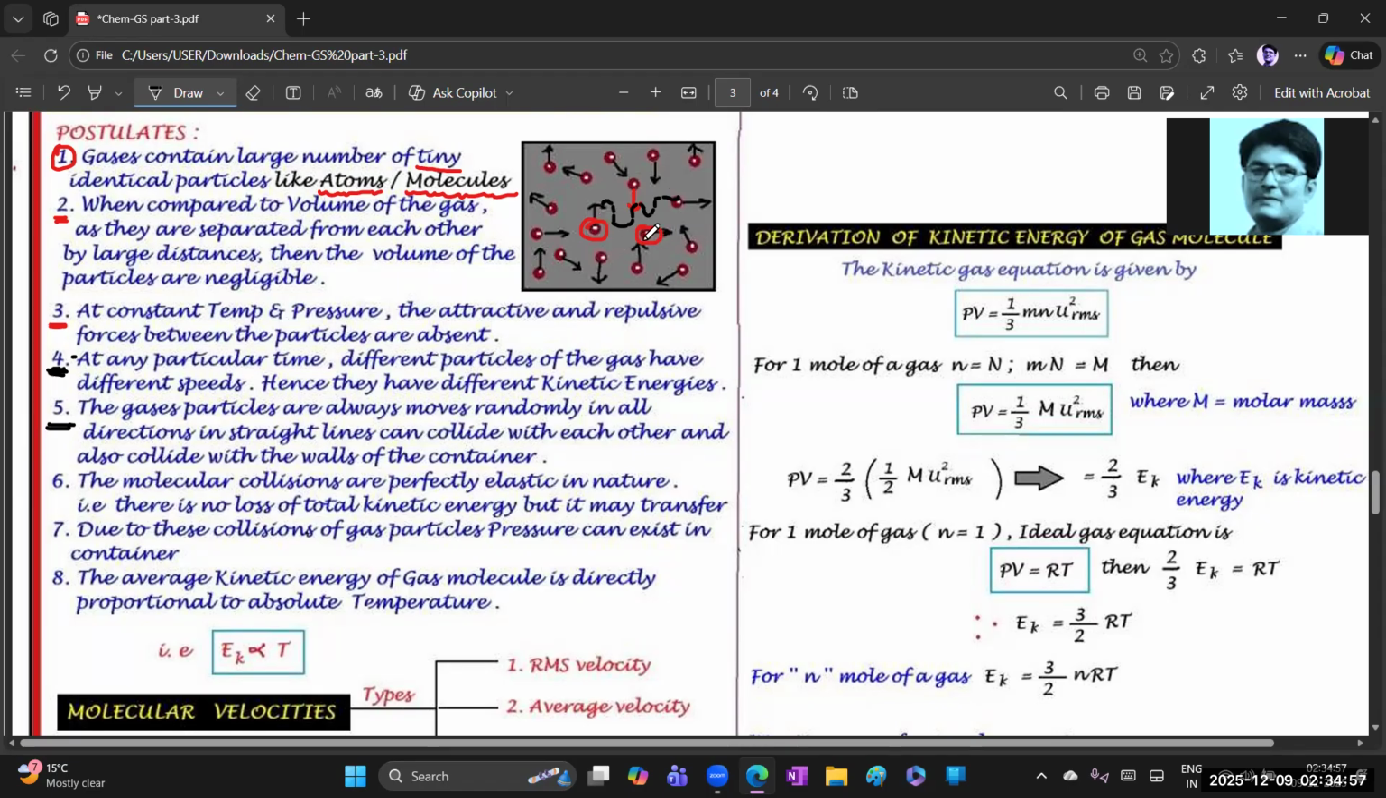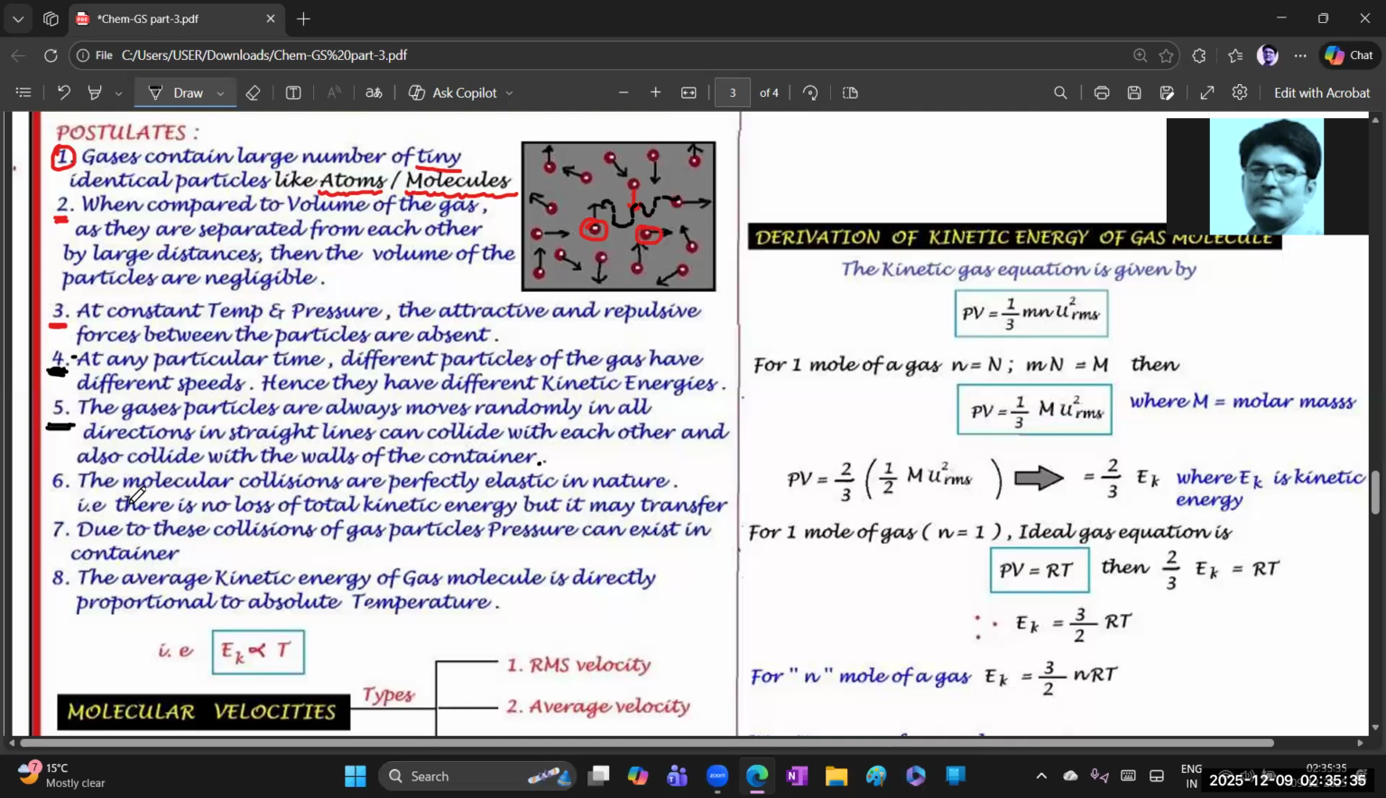A few of the gas particles can collide with each other. So once again, the fifth postulate is that the gas particles always move randomly in all directions in a straight line, and they can collide with each other as well as with the walls of the container, the vessel in which we filled the gas. They can hit the walls of the gas vessel also. They can also collide with the walls of the container.